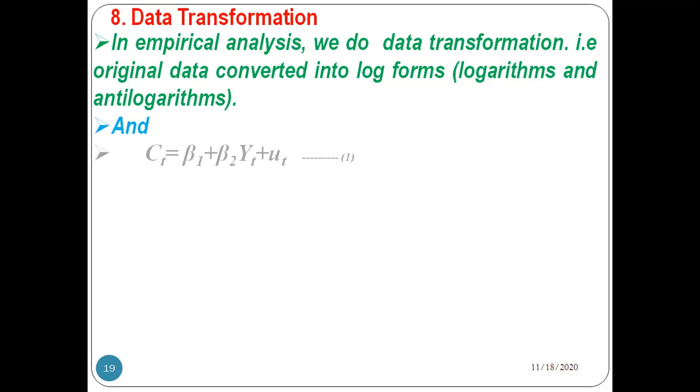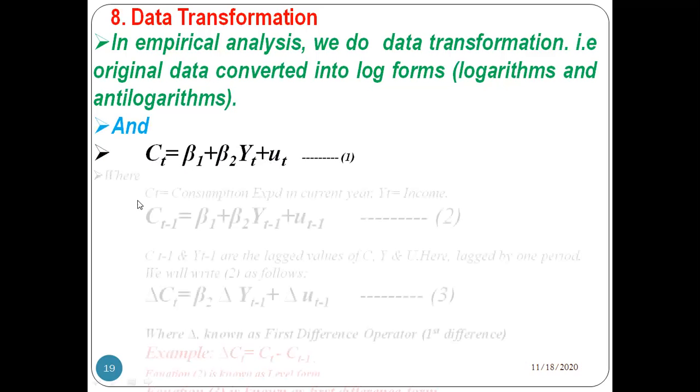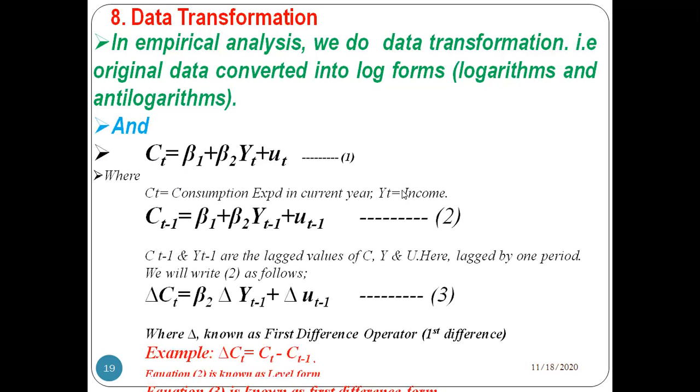Take the equation Ct = beta 1 + beta 2 Yt, that is, consumption depends on income, where Ct is the expenditure in the current year and Yt is income. With lags, the present year consumption depends on the previous year income also. Last year consumption depends on last year income: Ct-1 = beta 1 + beta 2 Yt-1 + ut-1. Here Ct-1 and Yt-1 are the lagged values of C and Y.